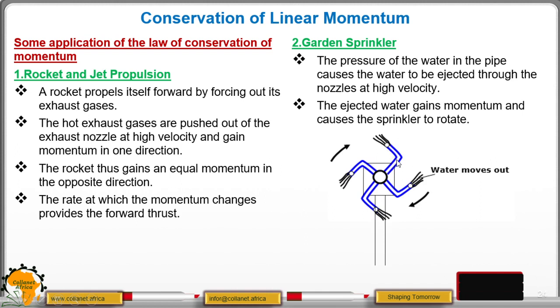The water, as it comes from the nozzle, will have a high velocity, which gives it the momentum. So the sprinkler will also gain an opposite momentum, and that is what makes the sprinkler rotate. That way it is able to spray the field in the garden.